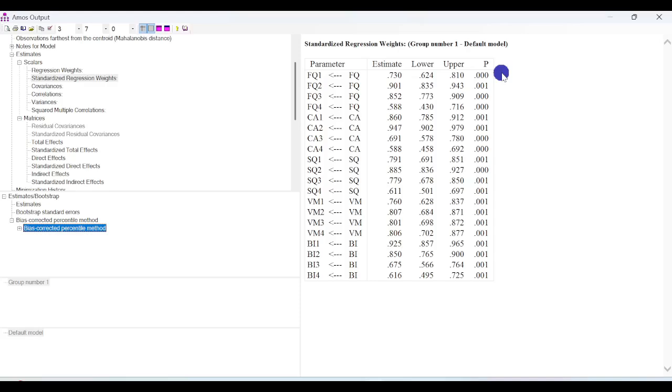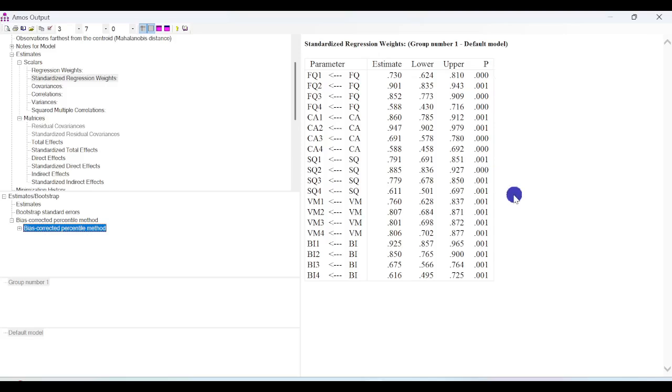The bootstrap bias corrected percentile method reveals that all the indicators contribute significantly to the latent variables, and then I can go ahead. And one thing important to note over here is that bootstrapping does not assume normality of data.